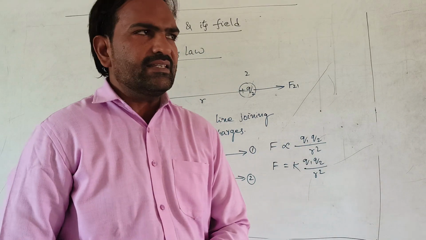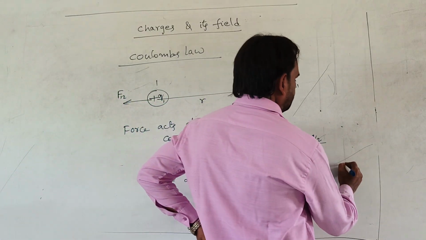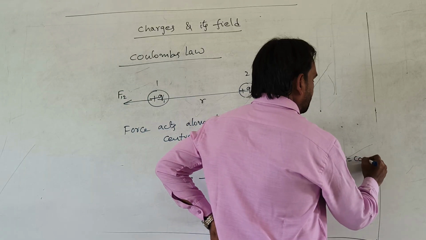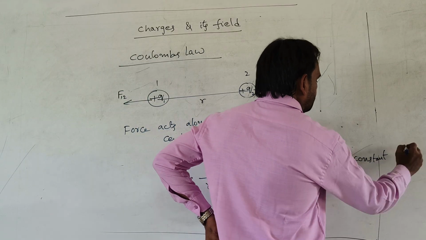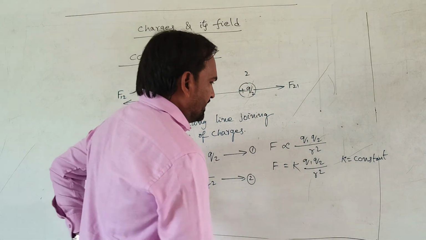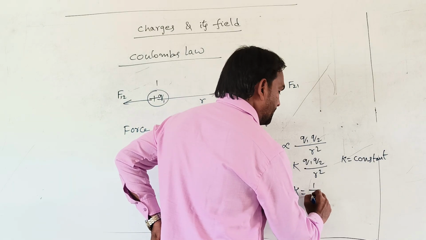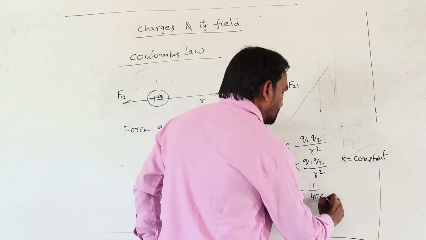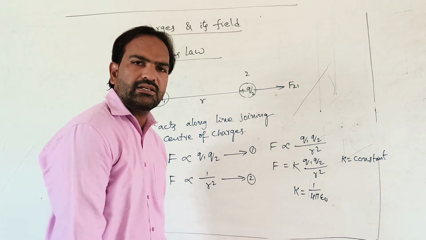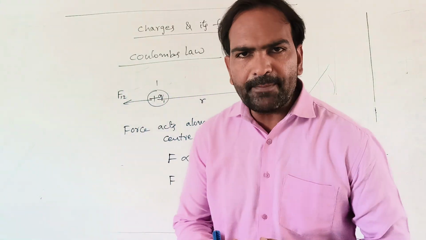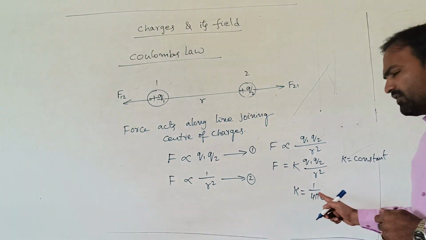What is the meaning of K here? K is a constant. K is equal to 1 by 4 pi epsilon naught.